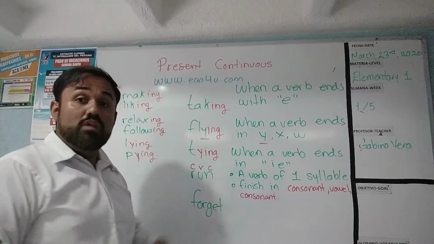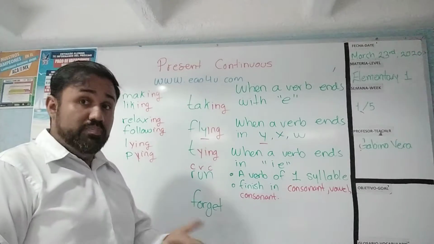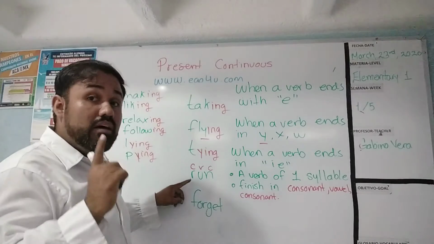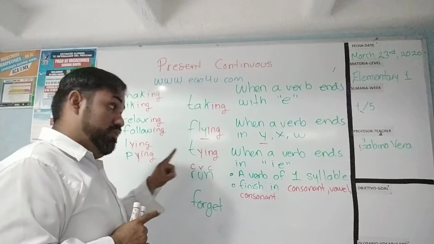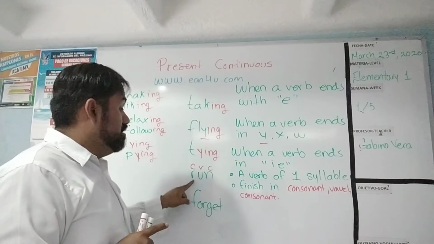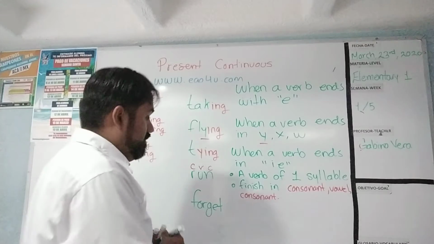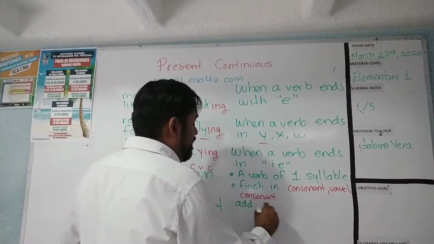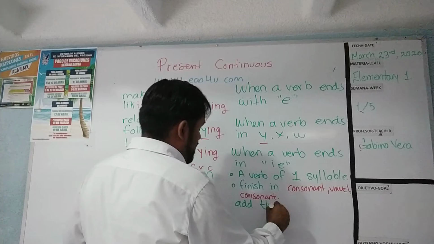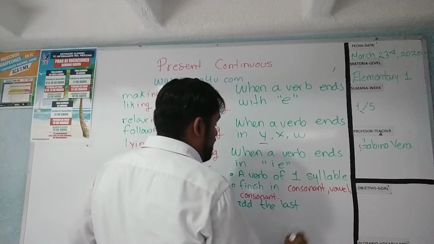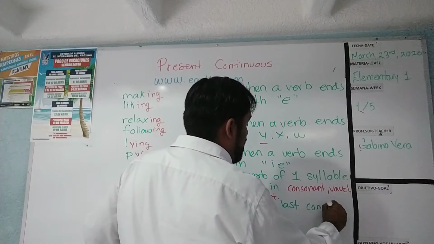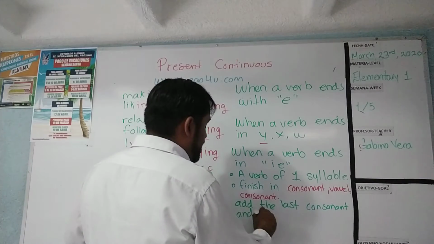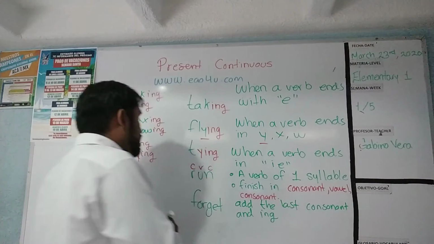What you have to do is simple. When a verb accomplishes both, just one syllable and consonant, vowel, consonant, you add the last consonant and ing.